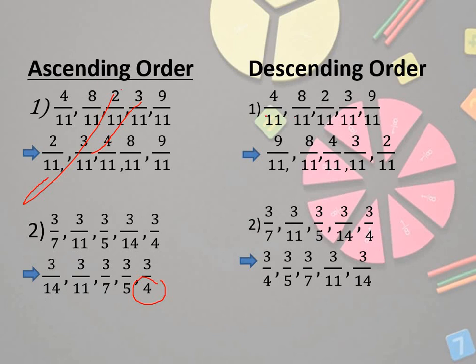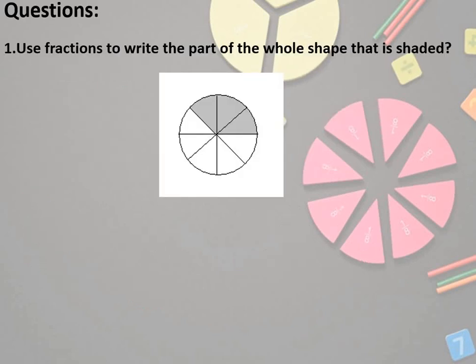Now descending order. What do you have to do in descending order? Big to small. Okay. When all the denominators are same, the number which is big in numerator will be in front, and which is small in numerator will be at the back. When all the numerators are same, the number which is small in denominator will be in front, and the number which is big in denominator will be at the back. Here are a few questions for you.